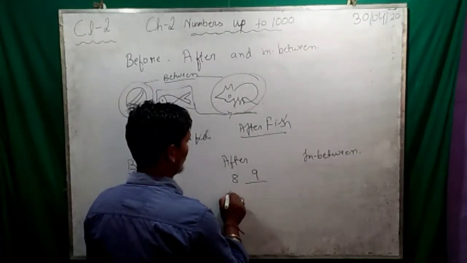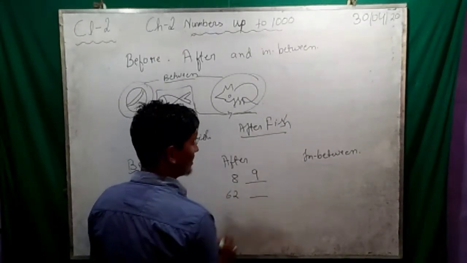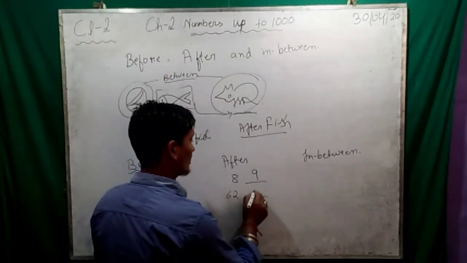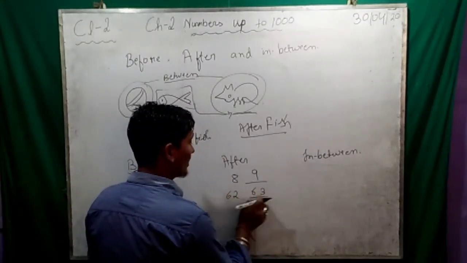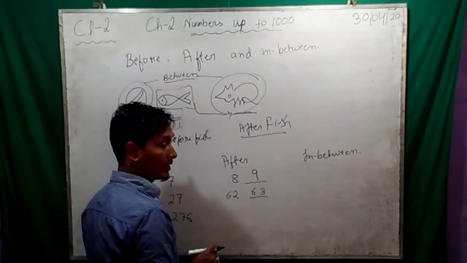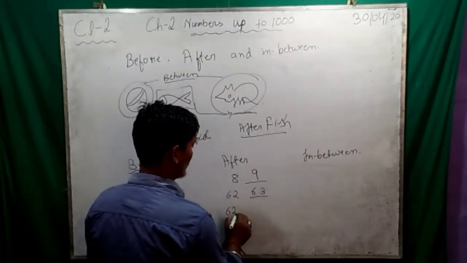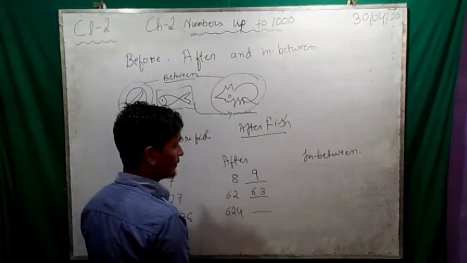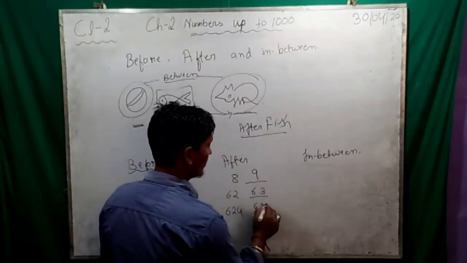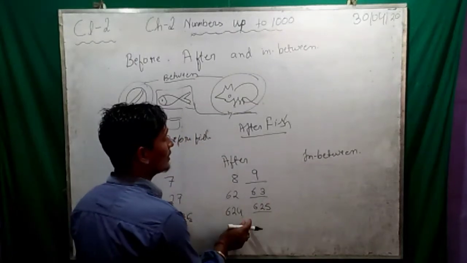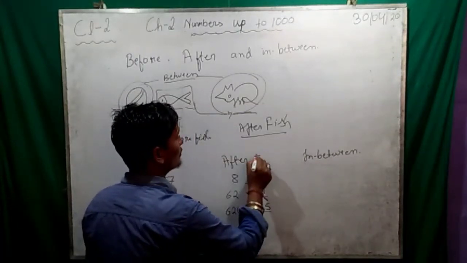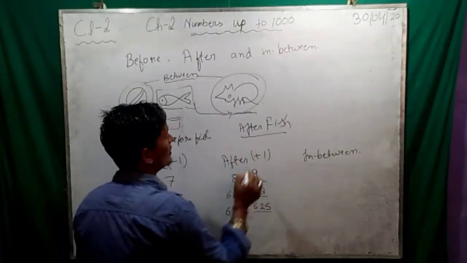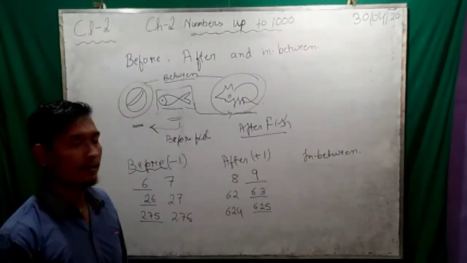And 62. What is after 62? Yes, 63. That means we are adding 1 here to get the after number. 624. What is after 624? 625. Means to get the after number we have to do plus 1, and to get the before number we have to do minus 1. Clear? Okay.